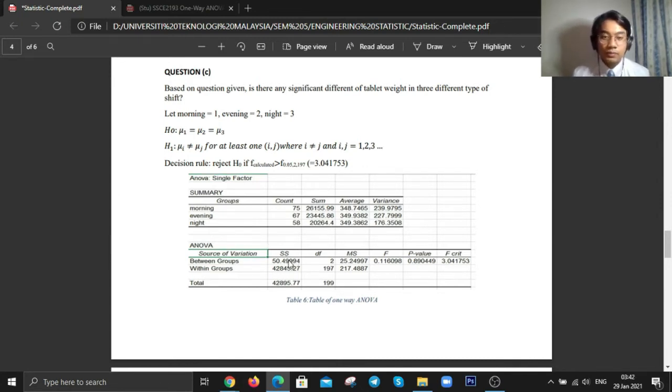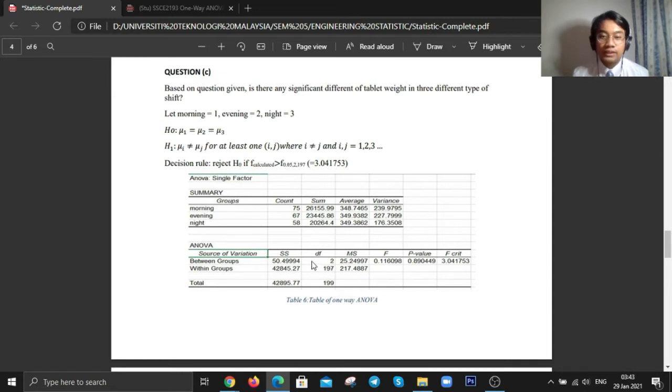Next, we must calculate our SSTRT, treatment sum of squares, SSE, error sum of squares, and lastly SST, total sum of squares. We can gain this value by using the formula given in statistical table page 3. Next, for the degree of freedom, 2 is gained when k minus 1.